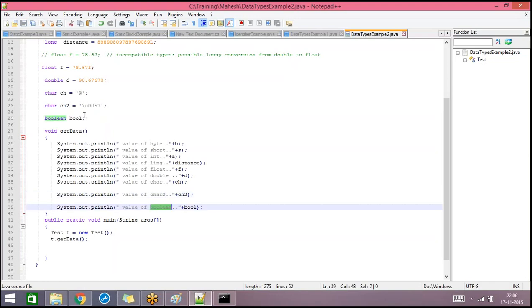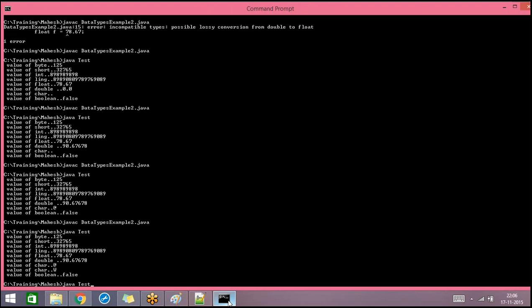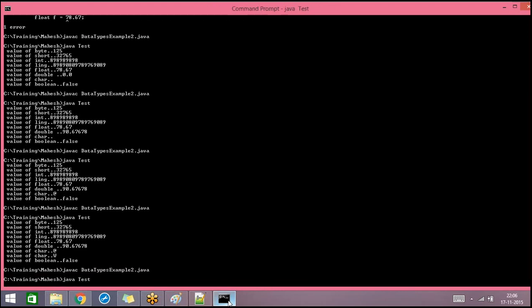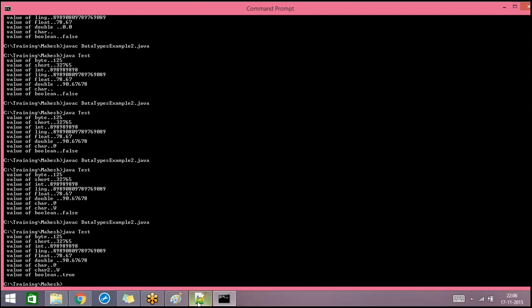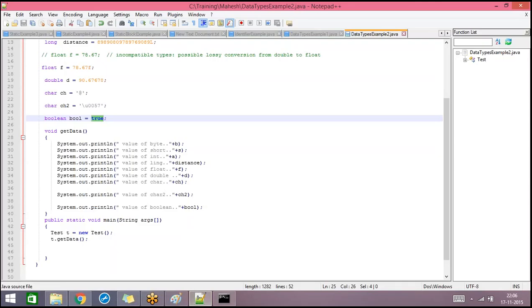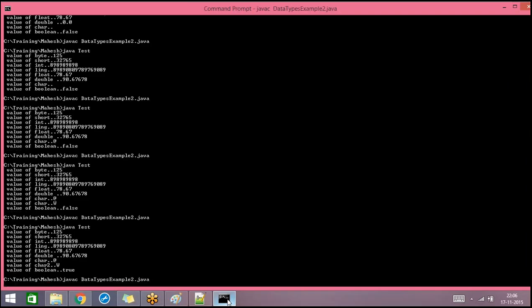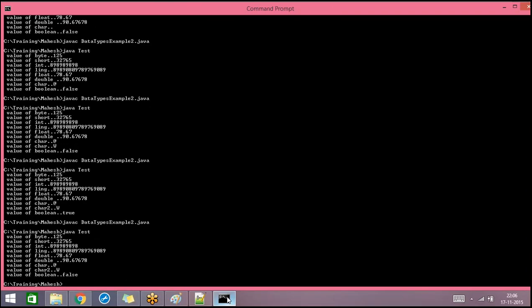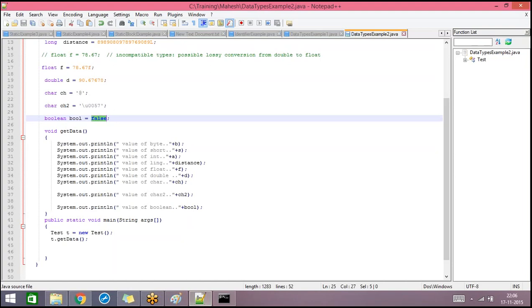And for a Boolean value, you can mention only two values, either true or false. When you assign a value, the word should be only true or false, and all the letters should be in lowercase. The default value for Boolean is false. If you don't assign any value, then by default false will be saved. And if you try to assign anything other than the word true or false, then that is invalid. Suppose you just want to save any word like this, it is invalid.